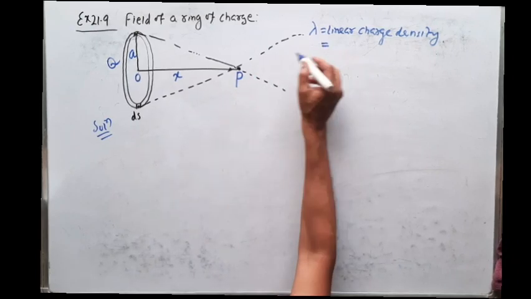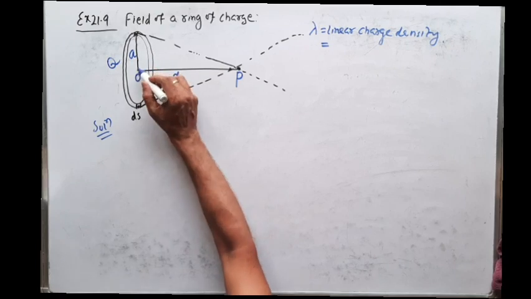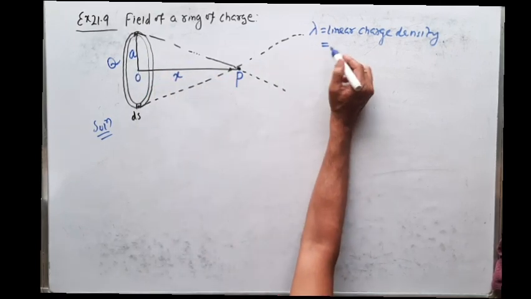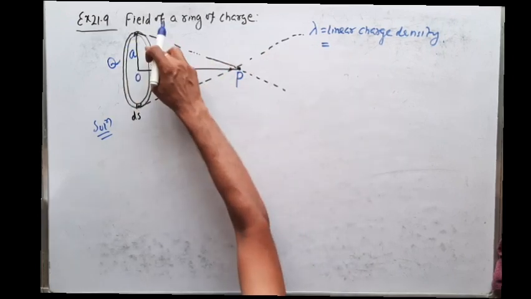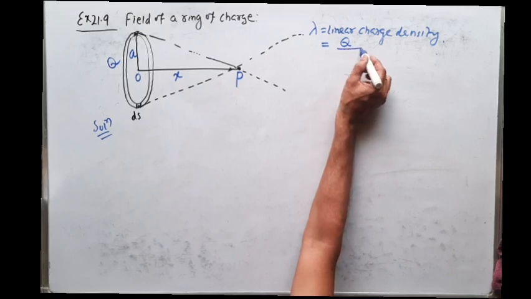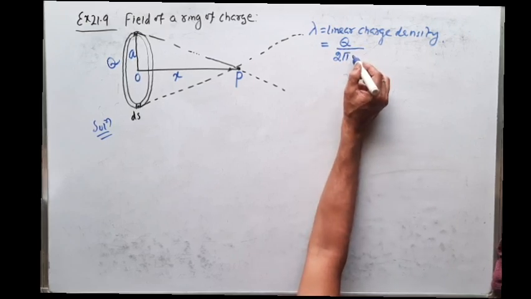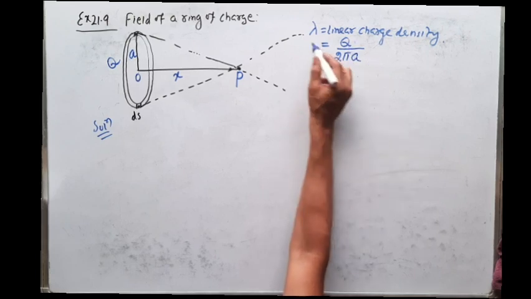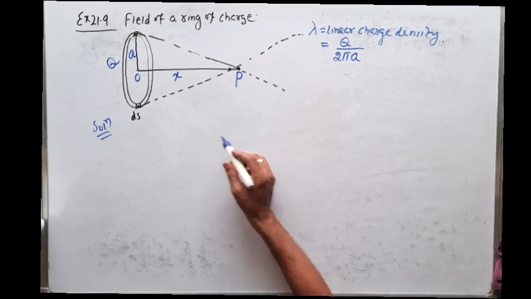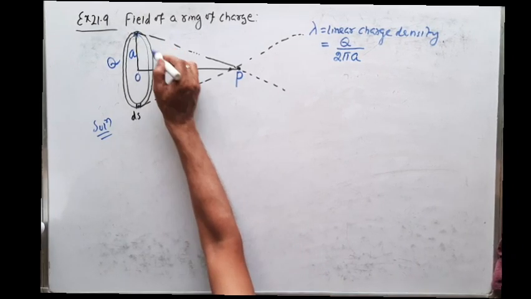So what is the total length? Total length is the circumference. Circumference is nothing but 2 pi into radius, 2 pi a. So for 2 pi a distance, the total charge distributed is Q. For unit distance, the charge distributed is Q by 2 pi a. So this is your linear charge density. So what I will do, I will take a very small element on this ring.